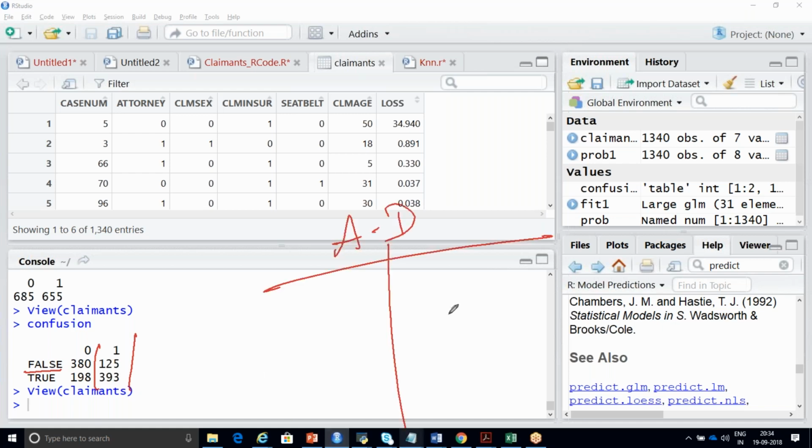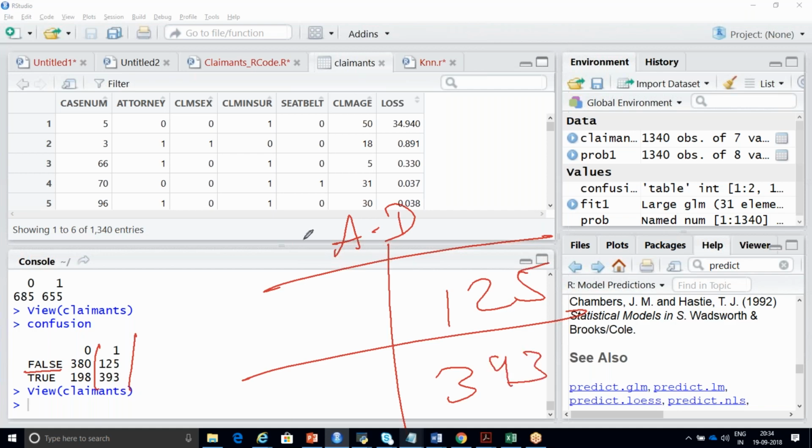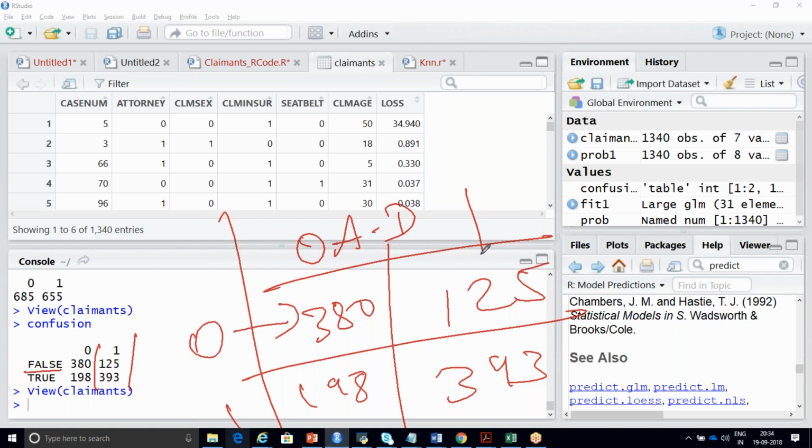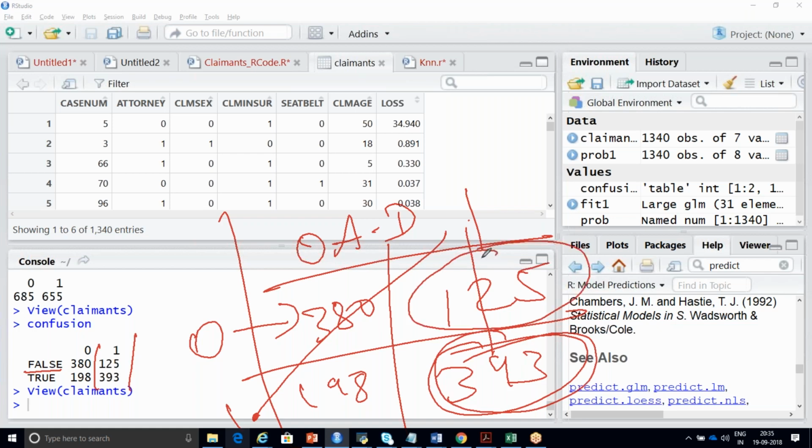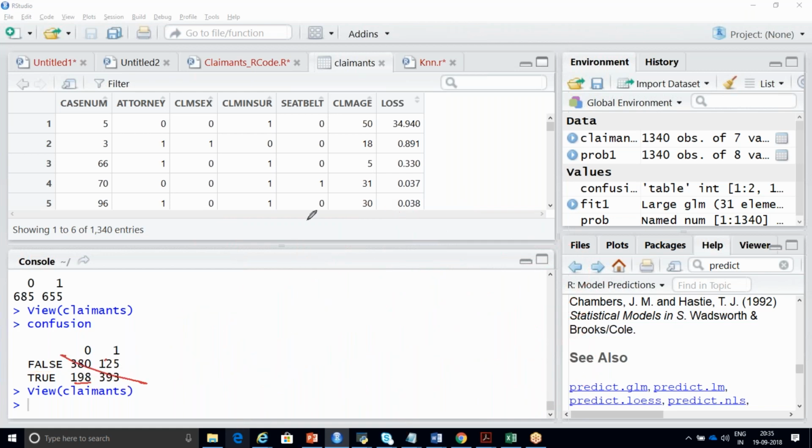Can somebody explain me this 125 and 393? 125 is wrongly predicted data, and 393 is correctly predicted data. 393 are correctly predicted, and in 125 cases you should predict it as 1, but you have predicted it as 0. Wrong. In this case, this diagonal becomes correct prediction, and this opposite diagonal, 125 and 198, becomes wrong prediction.